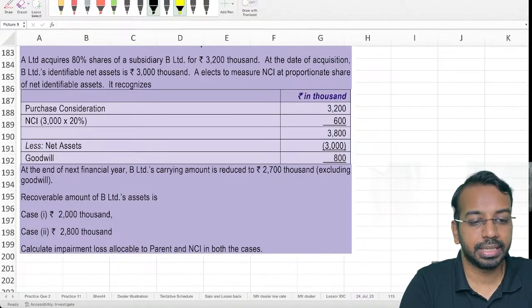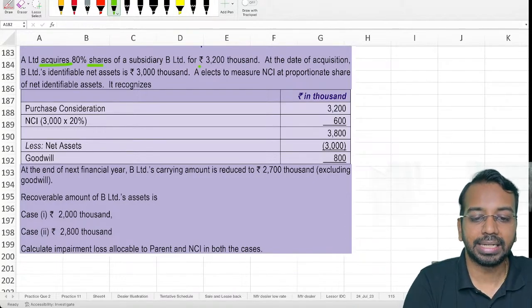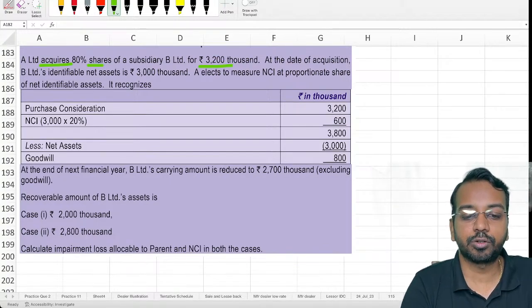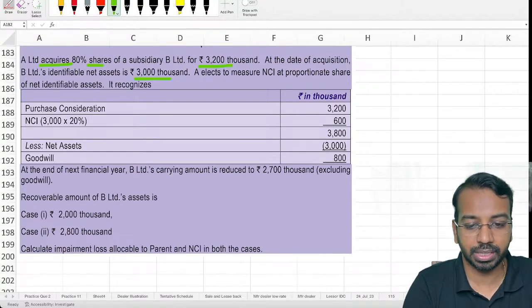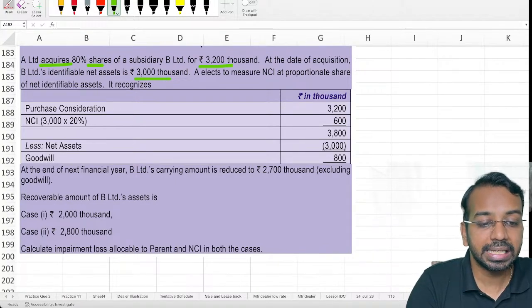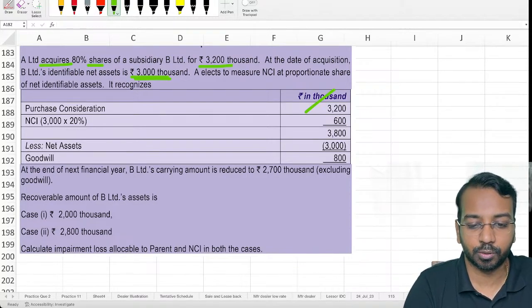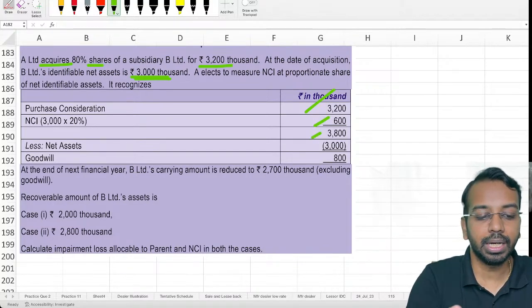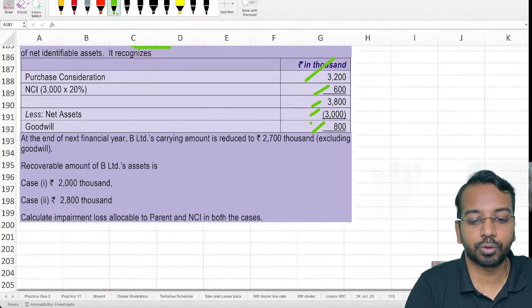A Limited acquires 80% shares in subsidiary B Limited for 3200. At the date of acquisition, B Limited's identifiable net assets are 3000. A elects to measure NCI at proportionate share of net identifiable assets. So the purchase consideration is 3200. Identifiable net assets are 3000, so 3000 into 20% becomes 600. 3200 plus 600 is 3800, less net assets 3000, goodwill is 800.